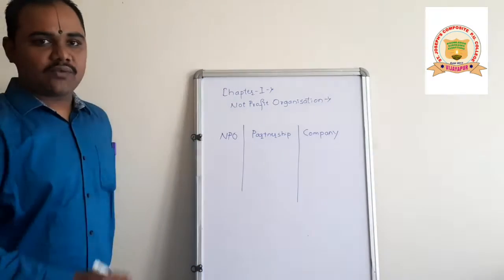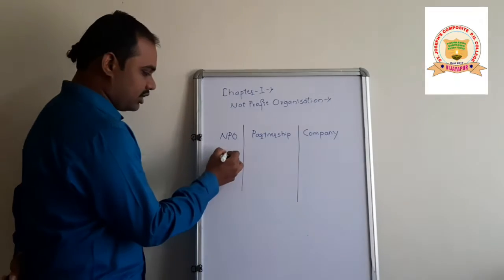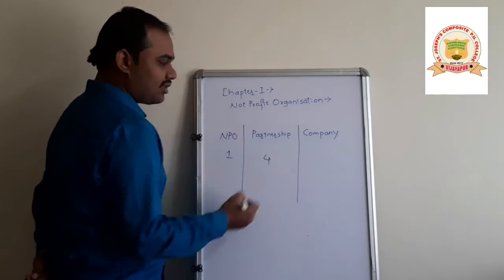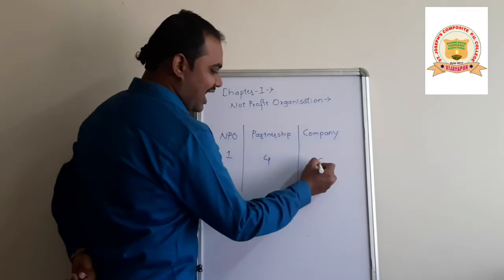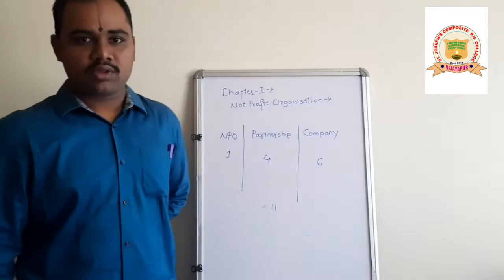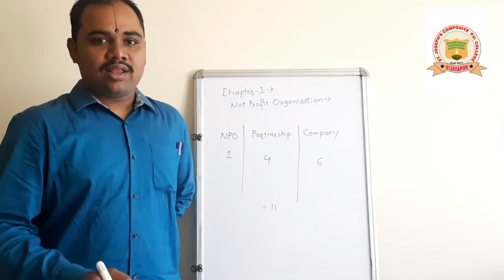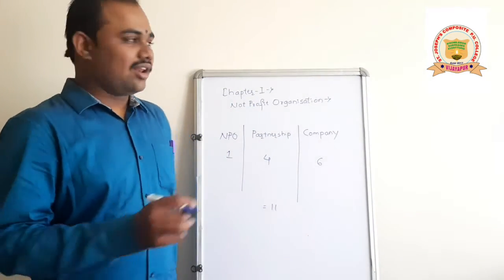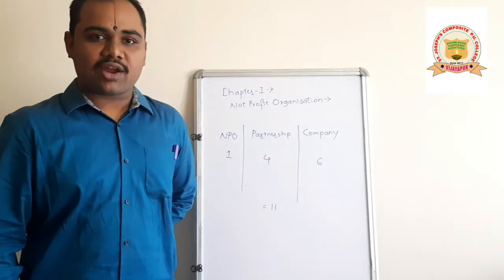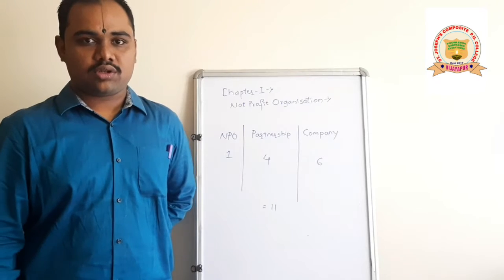Not-for-profit organization has one chapter. On partnership, we have 4 chapters. On company accounts, we have 6 chapters. Totally, we have 11 chapters in our syllabus. So, today, let us start. Let's learn about the not-for-profit organization, how to maintain the accounts of not-for-profit organization.